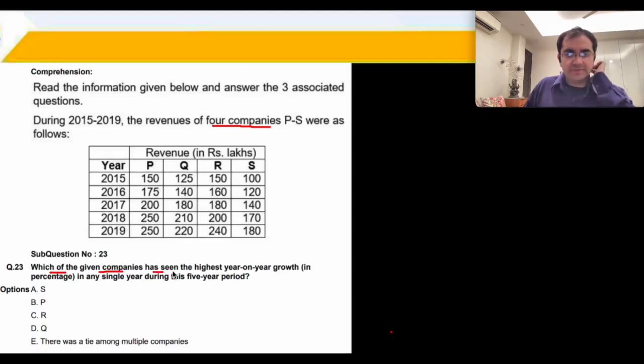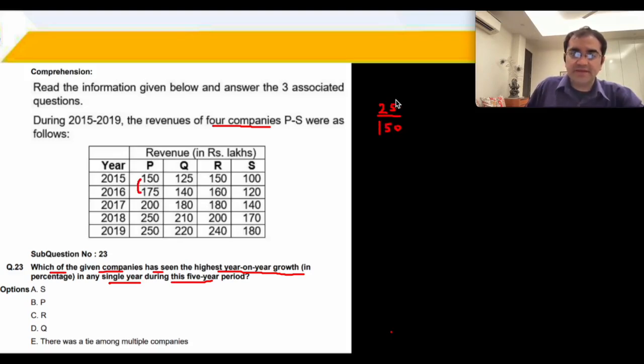Which of the given companies has seen the highest year-on-year growth in any single year during the 5-year period? ठीक है, so we are looking for percentage change. सबसे ज़्यादा percentage change that is going to be a large increase upon a small base. ठीक है, तो for example यहाँ पर 150 to 175 is an increase of 25 on a base of 150, यानी कि यहाँ पर 1/6 का इंक्रीज है. ठीक है, 1/6. 175 to 200 is again 25 का इंक्रीज with a larger base.